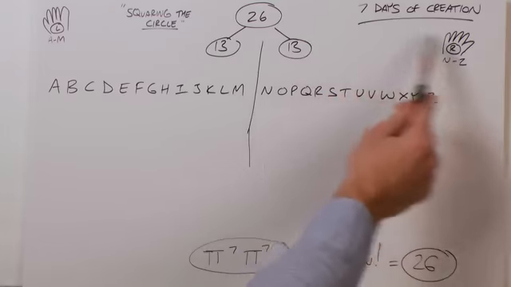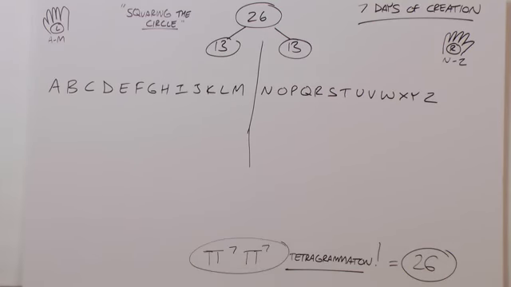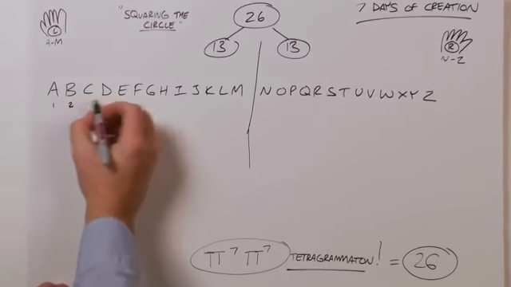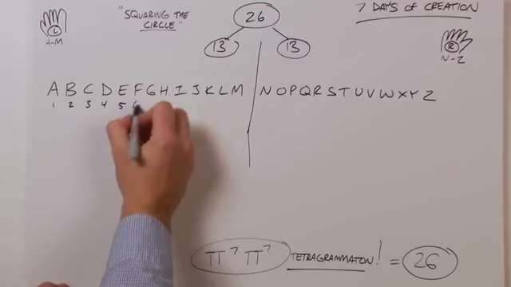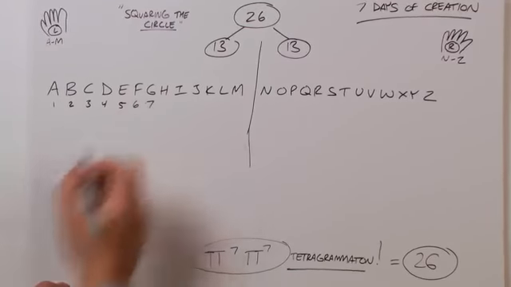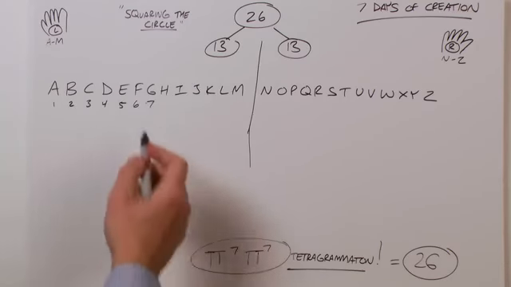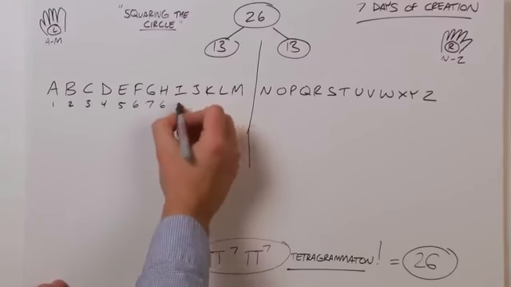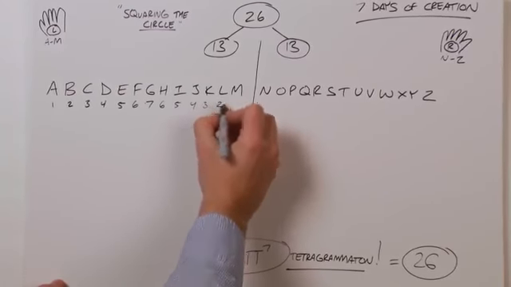Now, using the 7 days of creation, we can put numbers to our letters. Of course, there were 6 days where God did work, and the 7th day on which he rested, or the Sabbath. So A becomes 1, B is 2, C is 3, D is 4, E is 5, F is 6, G is 7. Now, we're not going to walk up to 8, 9, 10, 11, etc. Instead, because God rested on the 7th day, we're just going to walk back down. H is 6, I is 5, J is 4, K is 3, L is 2, and M is 1.